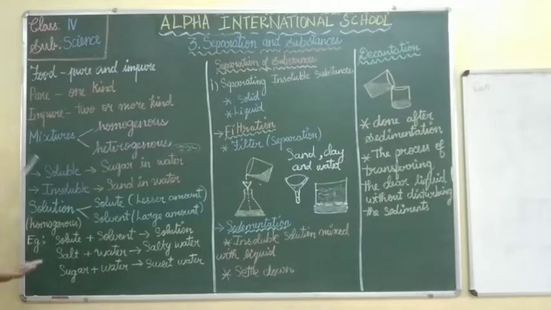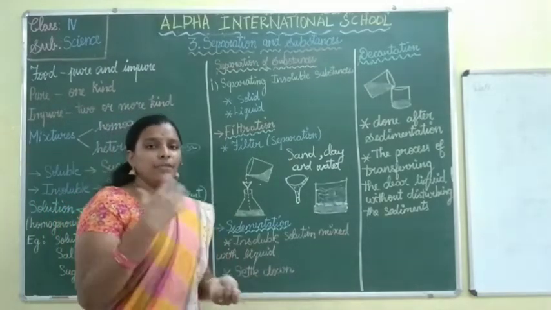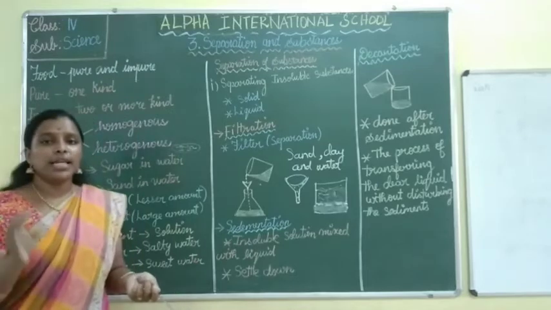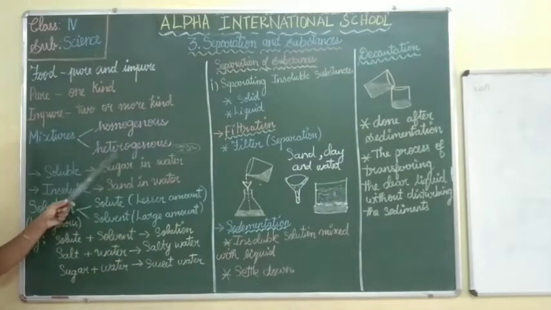How is the mixture differentiated? It is differentiated into homogeneous and heterogeneous. Homogeneous is a mixture whose substances we cannot separate, because it is mixed well. Heterogeneous means we can separate it easily. Homogeneous is soluble.